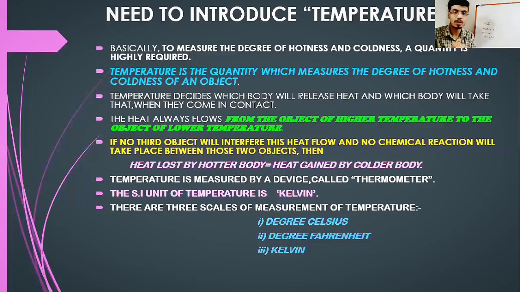So temperature is measured by an instrument called a thermometer. And remember one thing for your information: heat can be measured with a calorimeter. So a calorimeter is a device that measures heat. The SI unit of temperature is Kelvin. There are 3 scales for measuring temperature. One is degree Celsius, another is degree Fahrenheit, and the third one is the Kelvin scale.